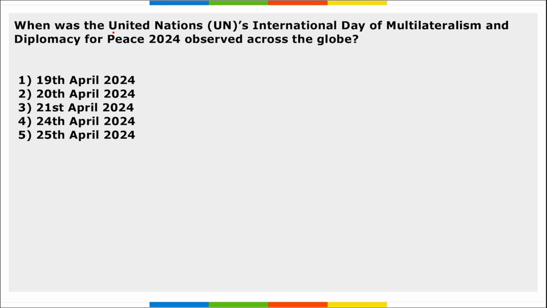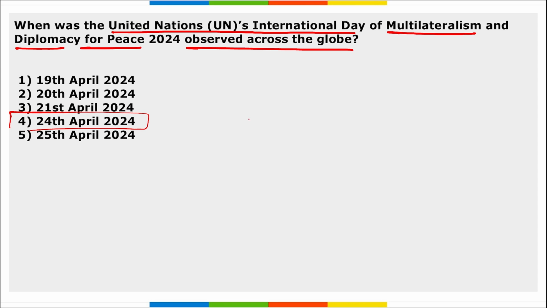Moving on, when was the UN International Day of Multilateralism and Diplomacy for Peace 2024 observed across the globe? So we observe this day on 24th of April across the globe. The day also aims to support the three pillars of UN, that is peace, security, development and human rights. And the International Day of Multilateralism and Diplomacy for Peace was first observed in 2019. Correct? Take a note of this.